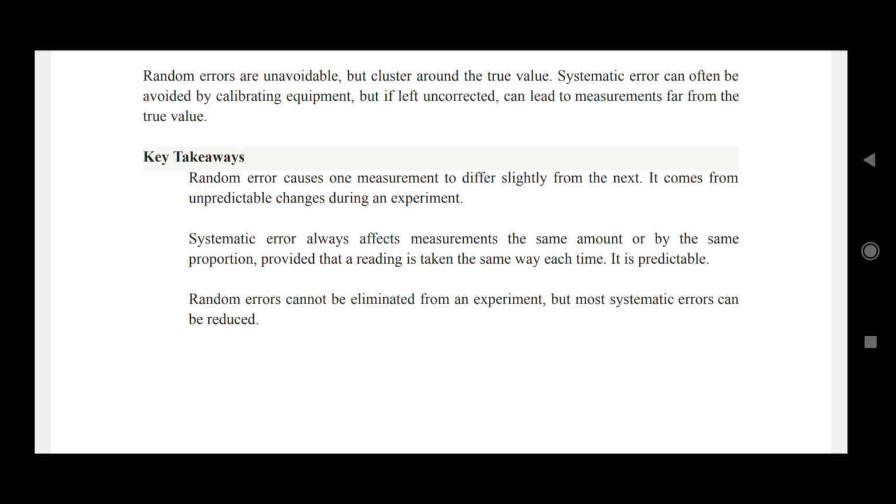Like I've already mentioned, in case of random errors, every time we take a measurement, we will encounter a different error. But in case of systematic errors, if we follow the same process for measurement, then every time we will encounter the same error. Then it is called systematic errors. So systematic errors can be reduced, but in case of random errors, these are not easy to remove.